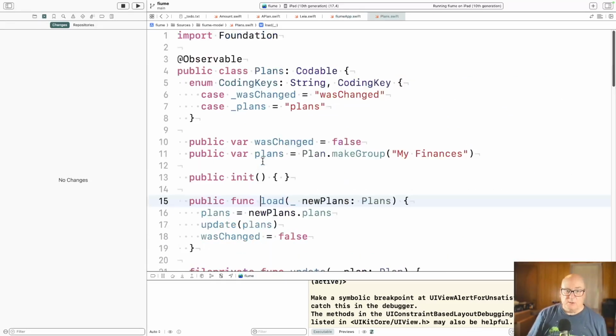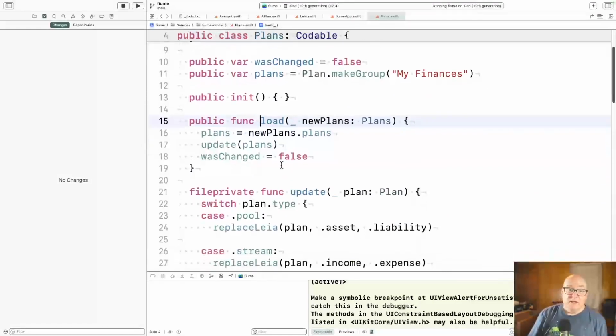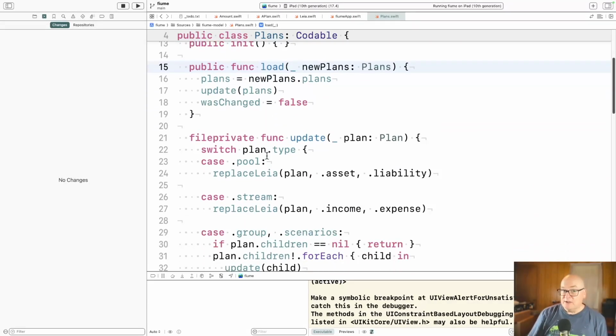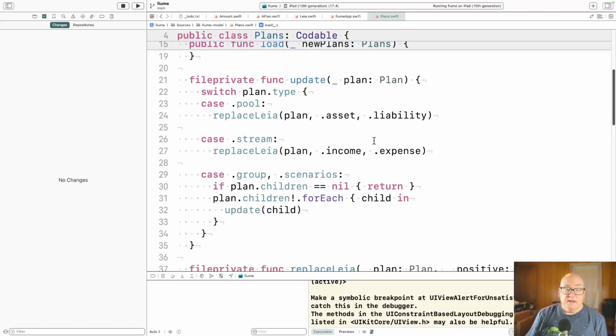Okay, and that's what gave us our opportunity to transform it. So we start with the plans, we just take them as is, but then we call update on them. And update is our function to transform our input, so after it's loaded, everything's ready for the real job. Okay, and in the current plan, recall that it kind of knows which ones are pools and which ones are streams. Well, the old way was plan knows if it's pool or stream, and then the value being positive or negative tells you if it's asset, liability, or income or expense.